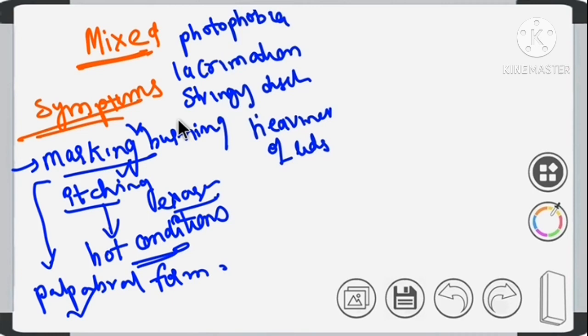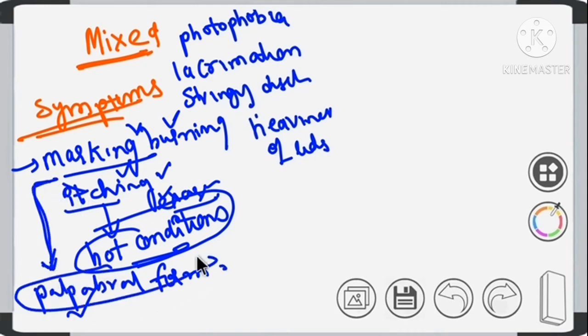Let's revise the symptoms once again. There will be burning sensation and itching sensation, and these symptoms will be exaggerated during hot conditions like summer, and will be more marked in the palpebral form of keratoconjunctivitis. The other symptoms include photophobia, lacrimation, stringy discharge, and heaviness of lids. Now let's see the effect of these diseases on the cornea.